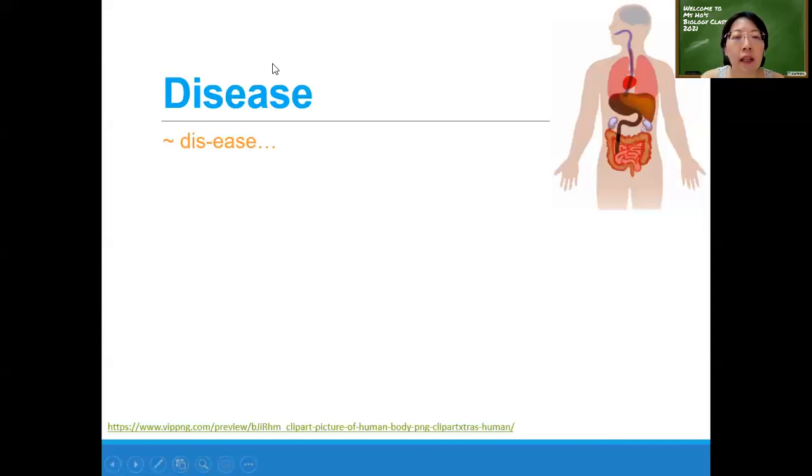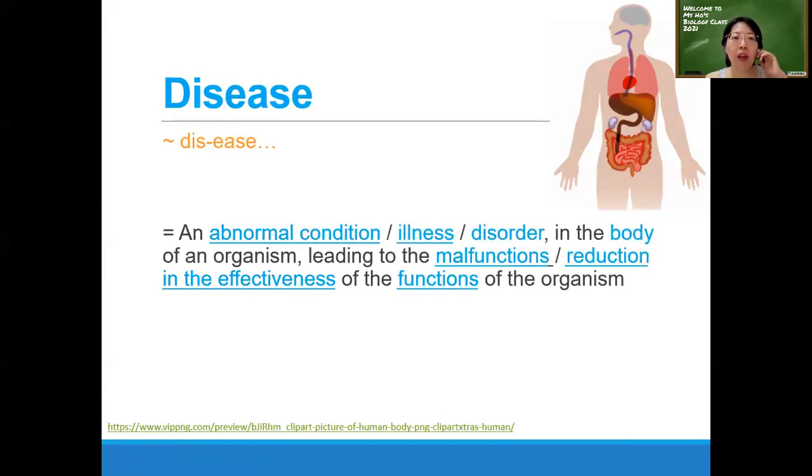So let's learn a little bit about the word disease, right? If you break it into two words, it's called dis-ease. And now you know the meaning of disease, right? That means you are not feeling easy. That means you're feeling uneasy, okay? So how to define the word disease? So disease is an abnormal condition, because normally if you're okay, you feel easy, right? You feel comfortable. But when you're not okay, you feel abnormal, right? Or you feel illness. You feel ill.